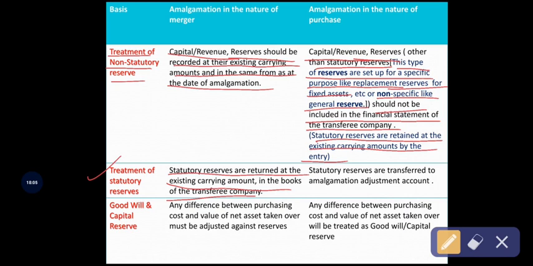Statutory reserves under amalgamation in the nature of merger are retained at the existing carrying amount in the books of the transferee company. I already explained what statutory reserve and non-statutory reserves are. For example, take general reserve. General reserves are retained at the existing carrying amount or book value in the books of the transferee company.